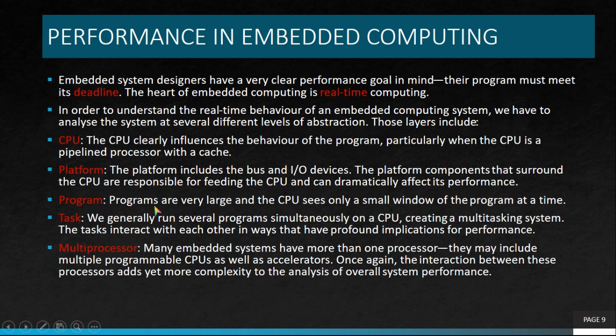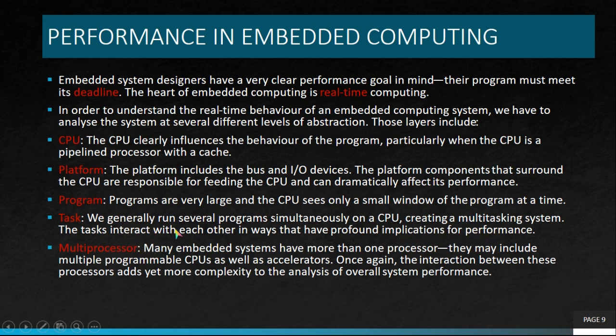Next one is program. Programs are very large and the CPU sees only a small window of the program at a time. Next one is task. We generally run several programs simultaneously on a CPU, creating a multitasking system. The tasks interact with each other in a way that has profound implications for performance.